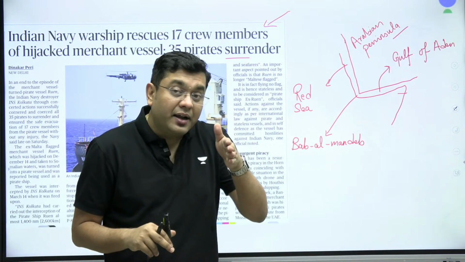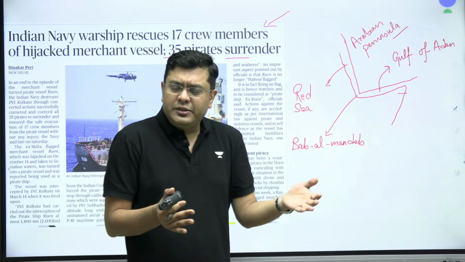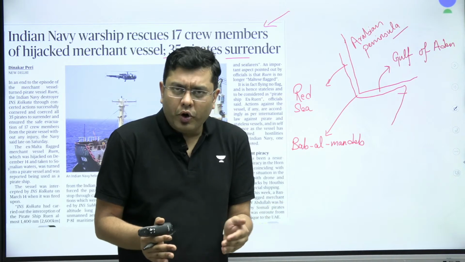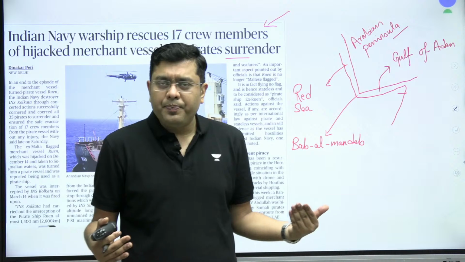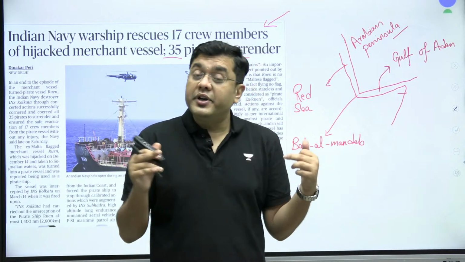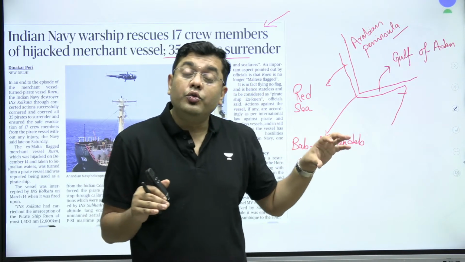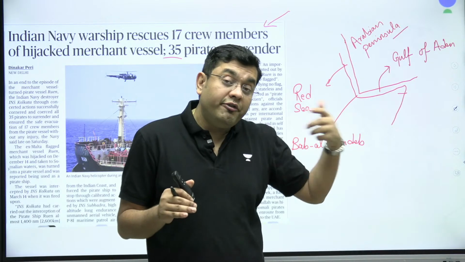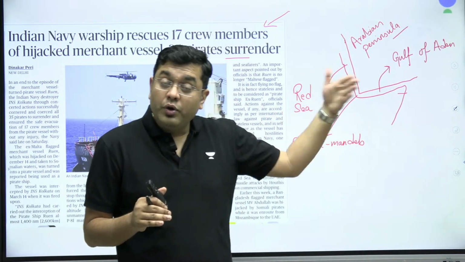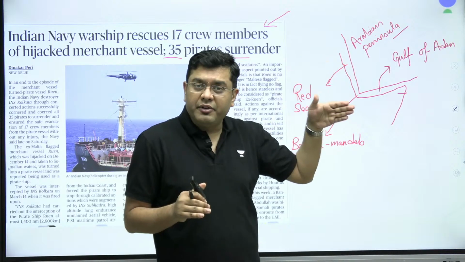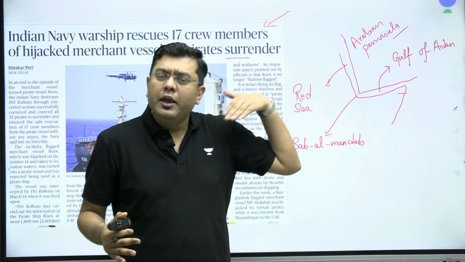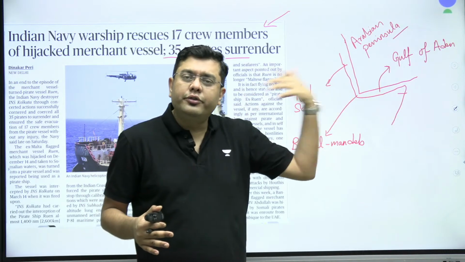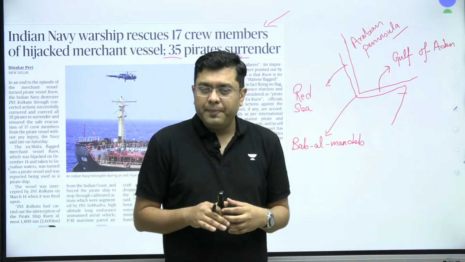With the help of that larger ship, because the pirates generally operate in small speedboats and small dinghies since they don't have that much resources or money, they converted this merchant vessel Ruen into a pirate ship, from where the aim was to target and attack other vessels, because now when you have a larger ship, you can obviously come in the way, you can cause deliberate collisions, you can force your hand much further.